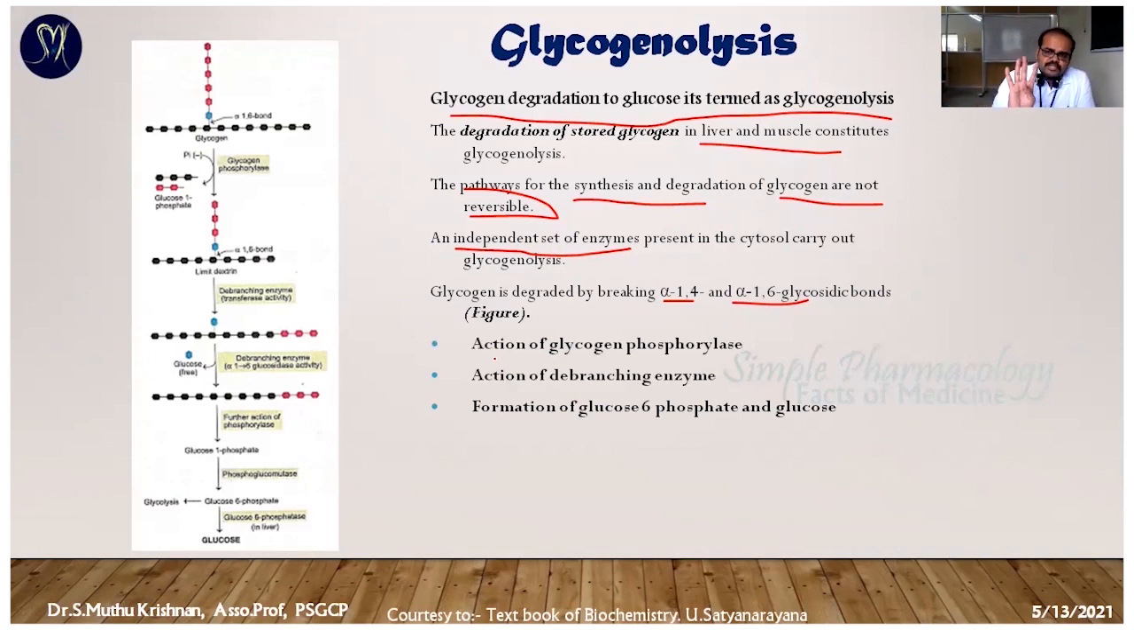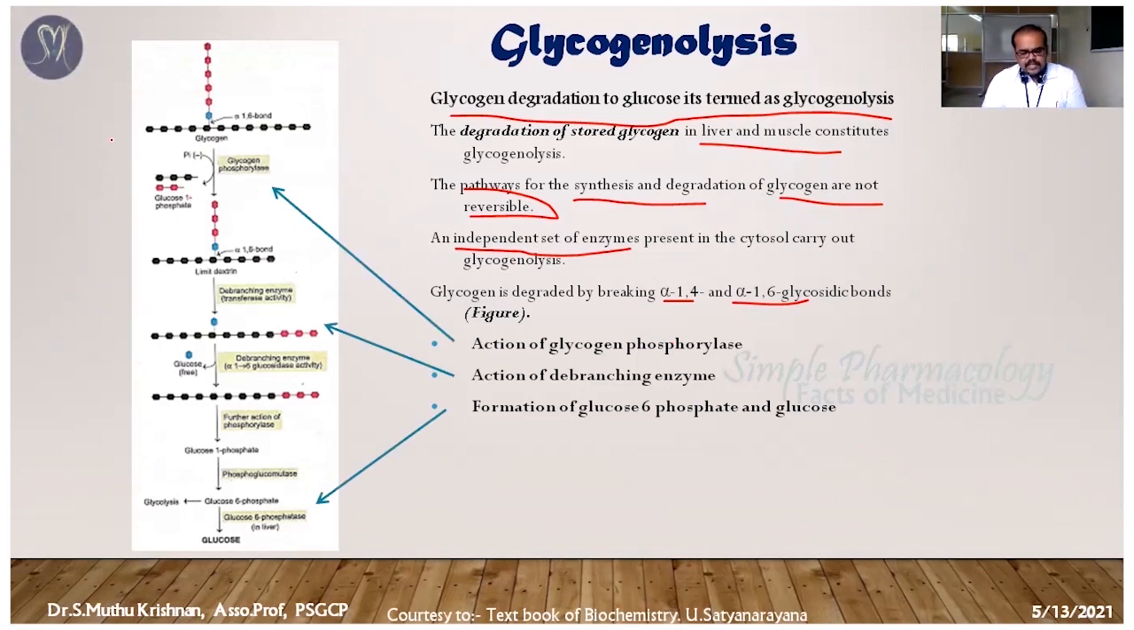Glycogenesis consists of 4 steps. The glycogenolysis process consists of 3 steps. The first one is the action of the glycogen phosphorylase enzyme. The second one is the debranching enzyme. The third one is glucose 6-phosphate to glucose molecule. You can see here, we have seen in the last glycogenesis process, this is the last step.